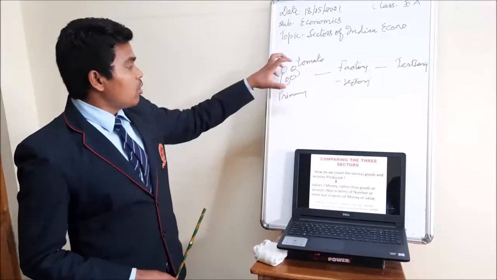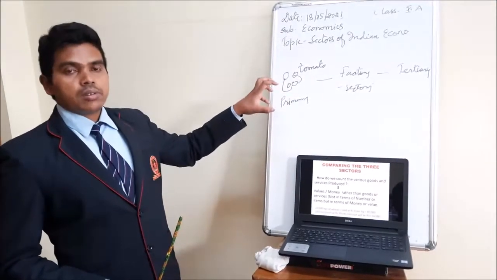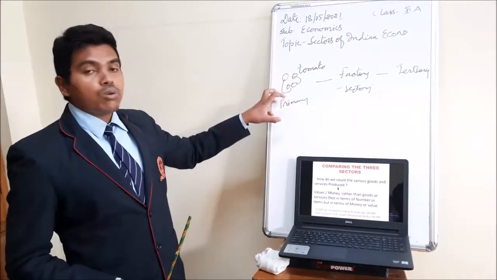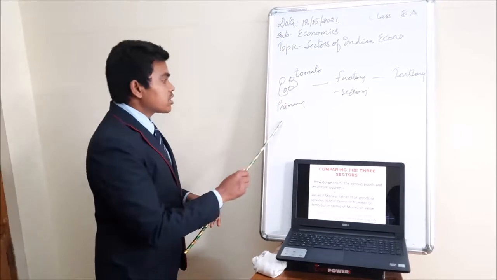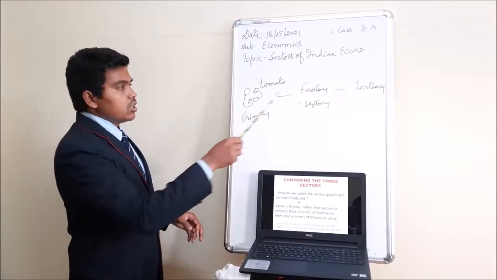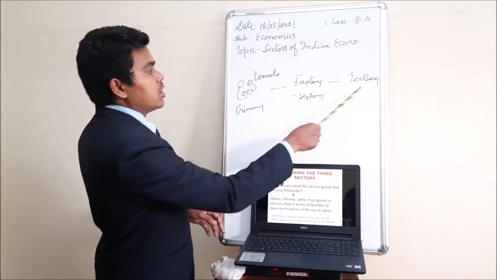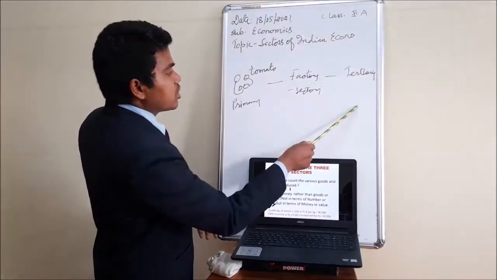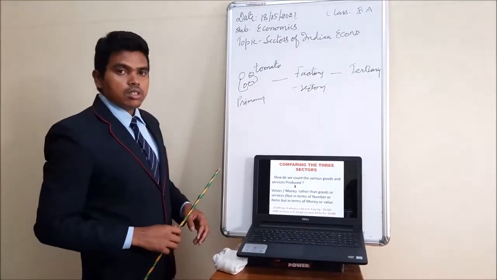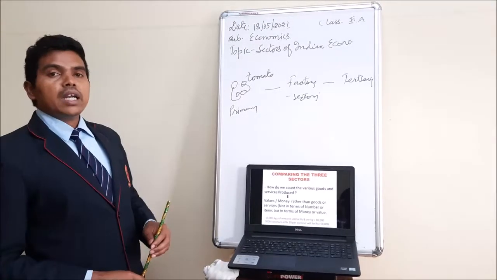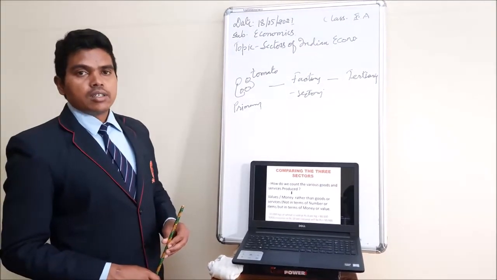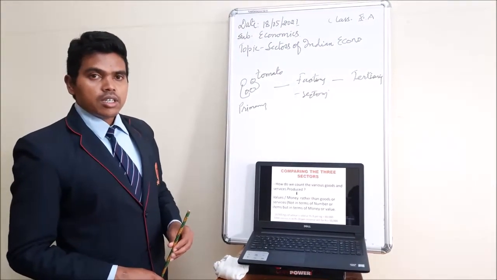So in all sectors, the production is too much. But how are you going to calculate that? In the primary sector we have this much, in the secondary sector we have this much, in the tertiary sector we have this much. So in terms of money only, that is calculated. Isn't it? Yes, sir. Clear?